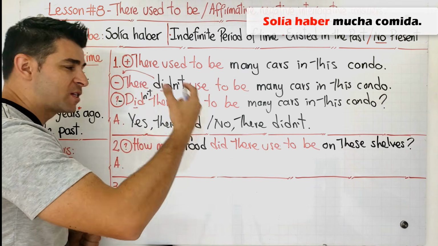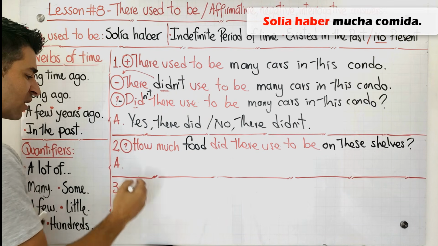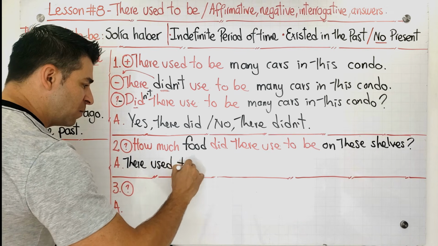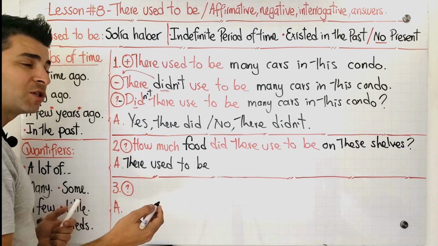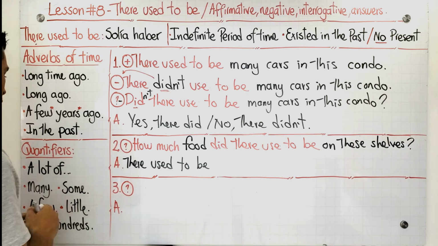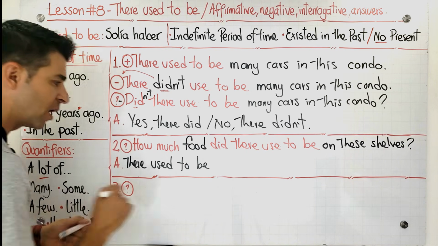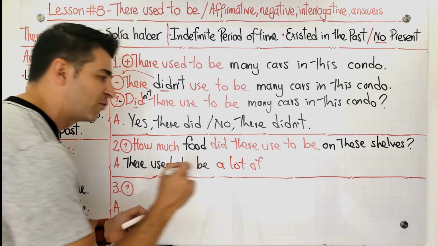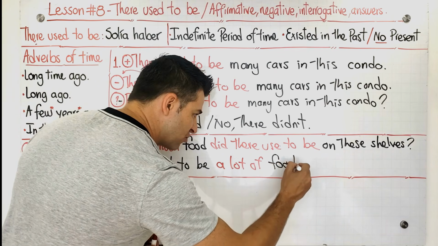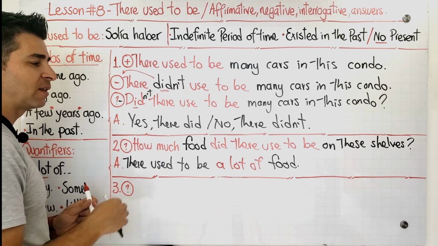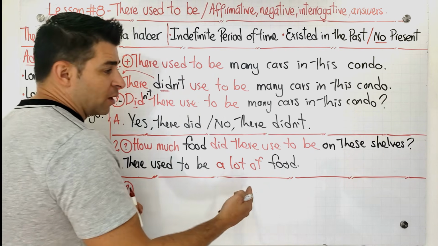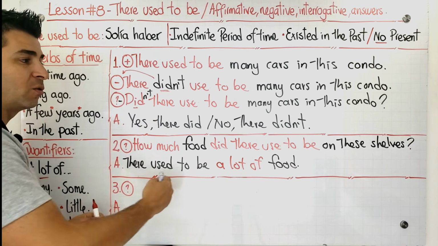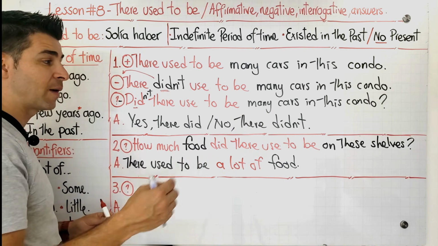Solía haber mucha comida. So, how do you do this? In this case, we say here, there used to be mucha comida. That's why we have to use these quantifiers, and we're going to use a lot of as a quantifier. A lot of what? A lot of food. That's going to be the answer, guys. There used to be a lot of food, or you can also say there used to be a lot of food on the shelf. Solía haber mucha comida sobre esos estantes. It's up to you guys.